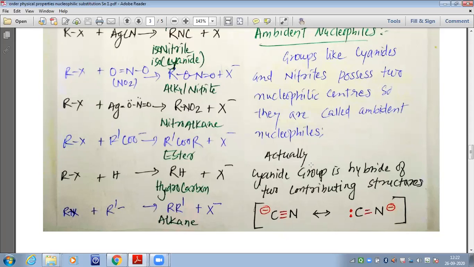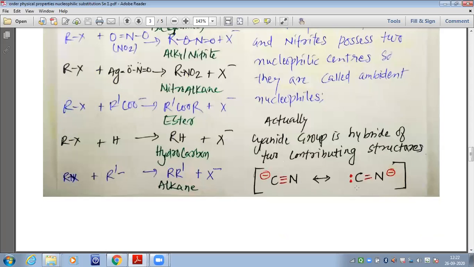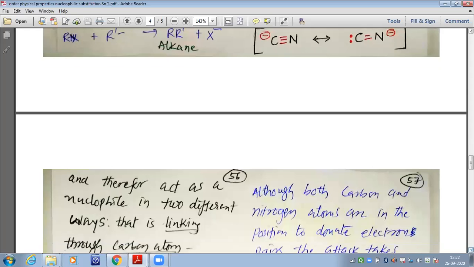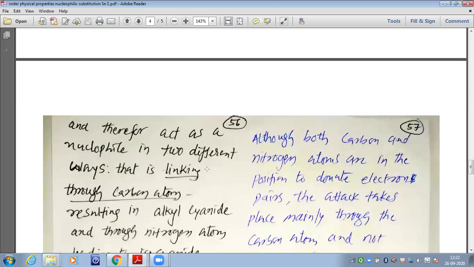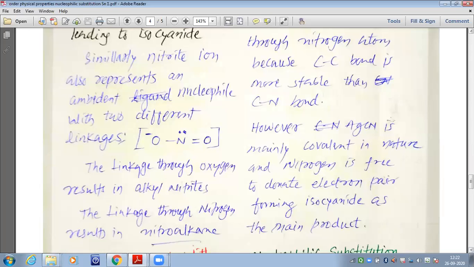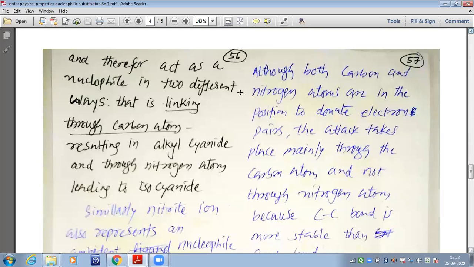Actually, the cyanide group is a hybrid of two contributing structures. You can see that once there is a negative charge on carbon, another time the negative charge is on nitrogen, and that is why cyanide can act as a nucleophile in two different ways, that is, linking through carbon and linking through nitrogen. When it links through nitrogen, it gives isocyanide. When it links through carbon, it gives cyanide, resulting in alkyl cyanide, and through the nitrogen atom leading to isocyanide.